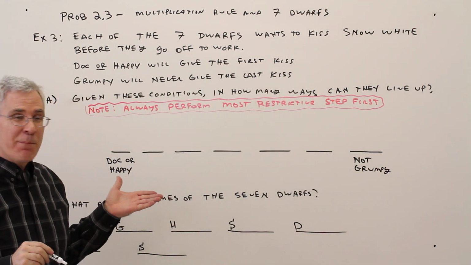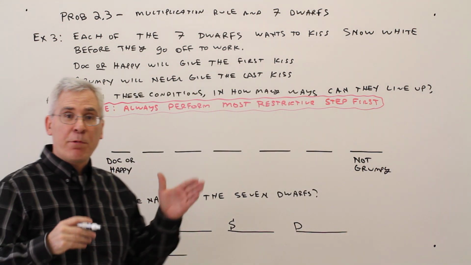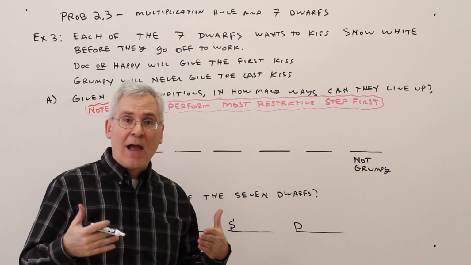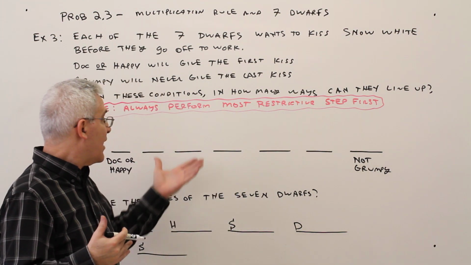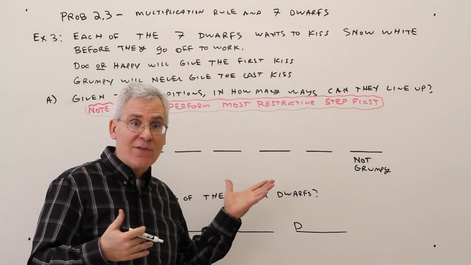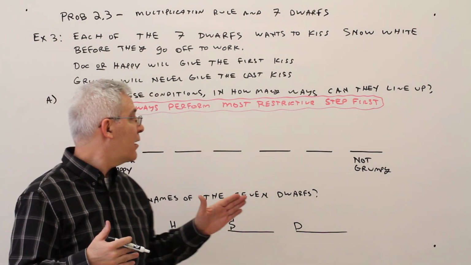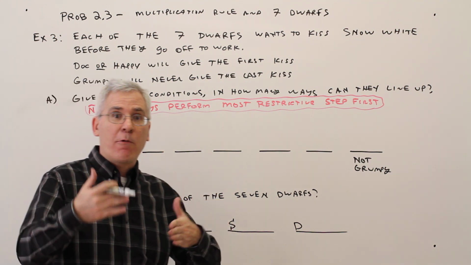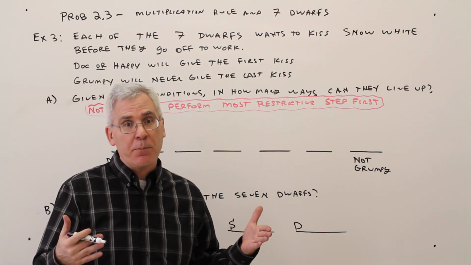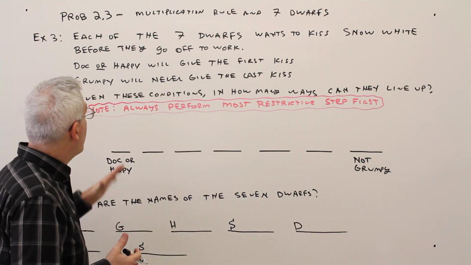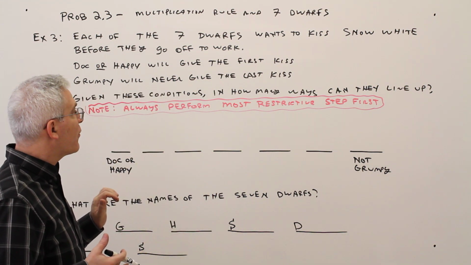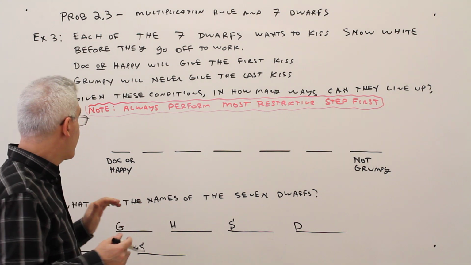Okay, it's important to realize that when you're placing physical people or objects, that's really like no repetition. You can't put a person in 2 different spots at the same time. So again, it's implied that when we're arranging physical objects or people, that you can't have repetition. Okay, so again, always perform the most restrictive step first.